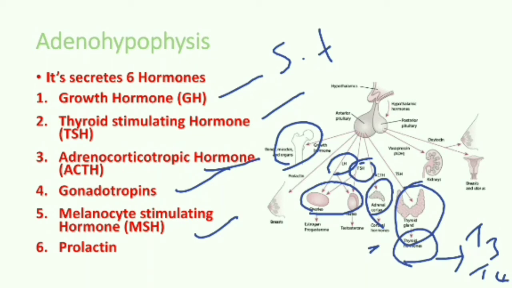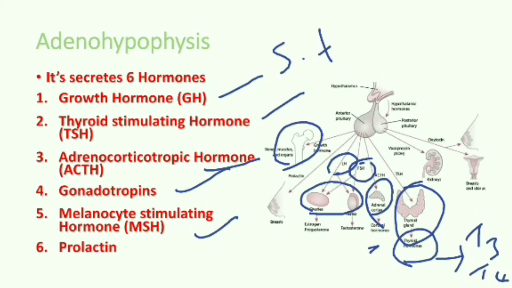It influences the dispersion of pigment granules in melanocytes and regulates skin color in vertebrates. The pigment granules disperse throughout the cell and the skin becomes dark. This hormone is responsible for color change in the skin of some amphibians.